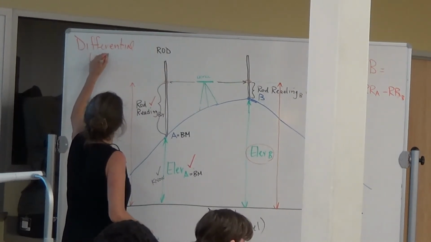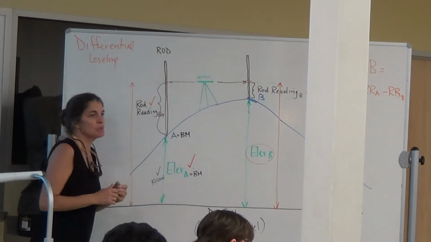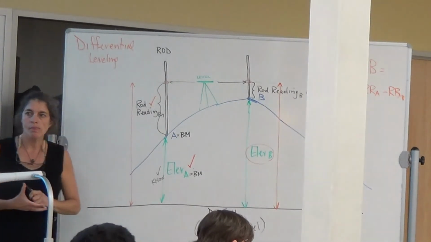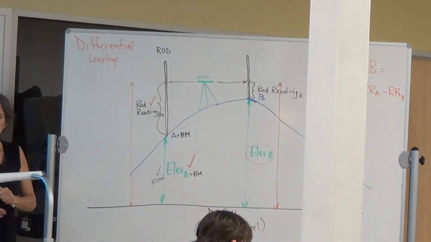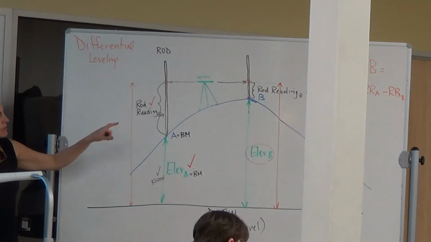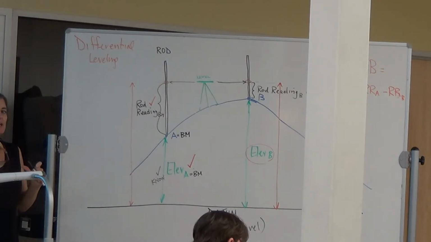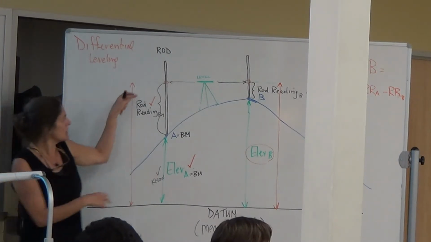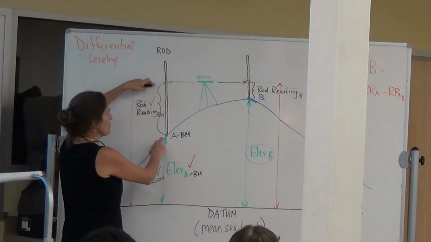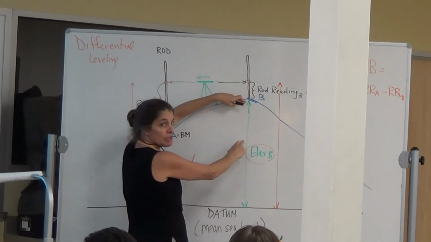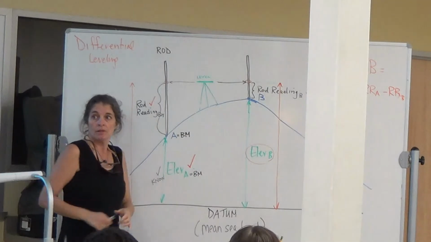Because really what you're doing is you're looking at the difference in elevation between the two points. What two values here could tell me what the difference in elevation is between the two points? The two rod readings. If I take this rod reading, and from it I subtract this rod reading, isn't this the difference in elevation between the two points?